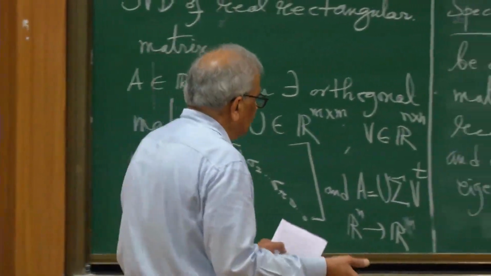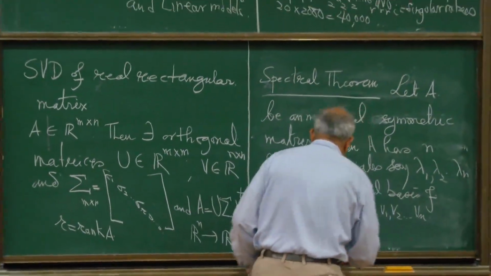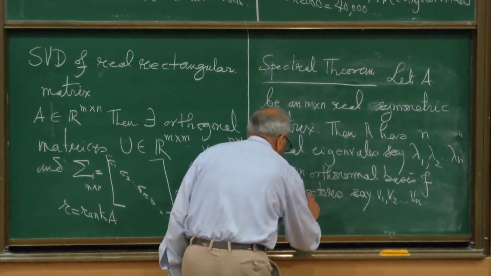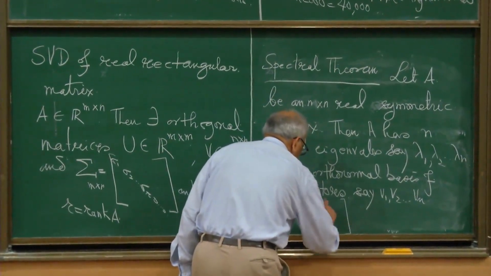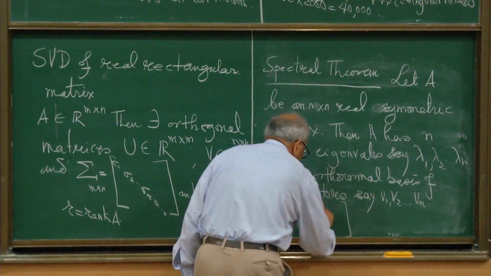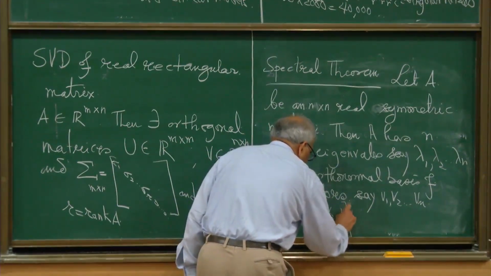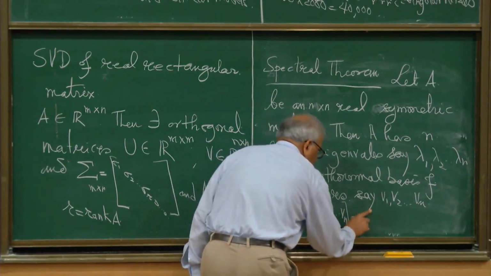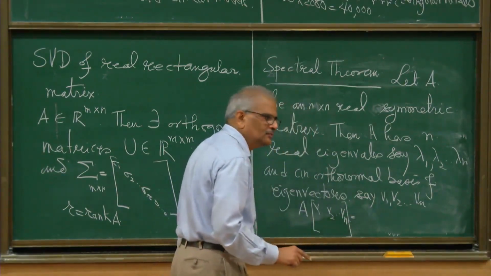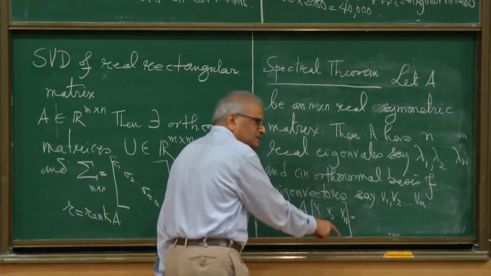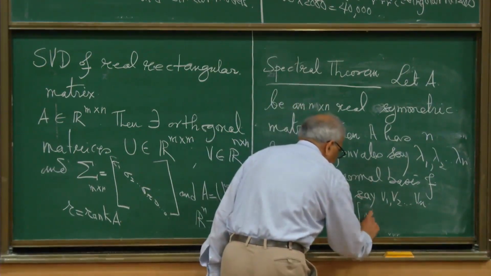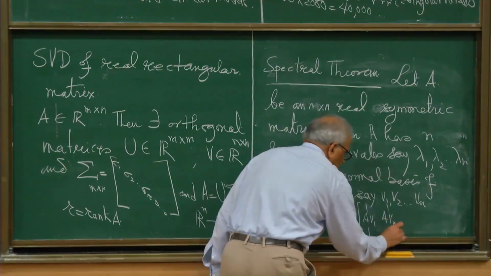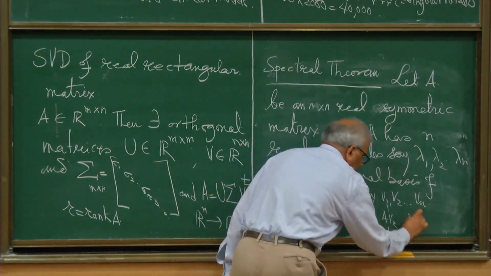Yeah, and because it's a basis, I can construct a matrix corresponding to these eigenvectors V1, V2, Vn, and multiply on the left. Okay. If you multiply on the left, what happens? I can multiply column wise. So this will be equal to AV1, AV2, AVn.